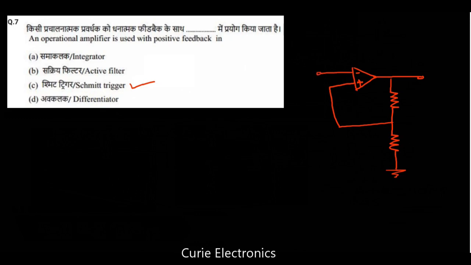This is a Schmitt trigger. We can give a sine wave input and get a square wave output from this circuit. This circuit has positive feedback. Now, how do you draw an integrator? How does the integrator circuit look?